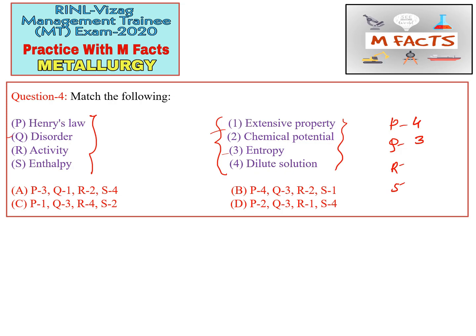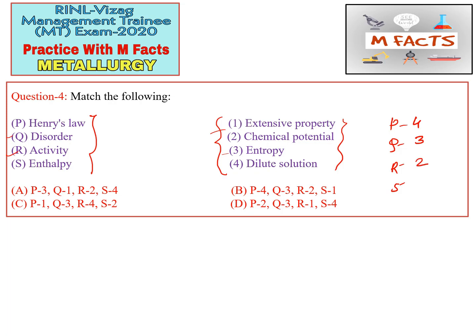This is very simple matching. Activity we can match with chemical potential, because activity depends on the chemical potential, or vice versa, chemical potential depends on the activity of that element. So R we can match with 2.